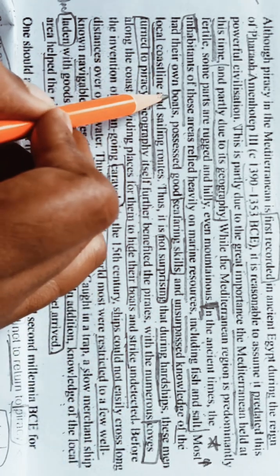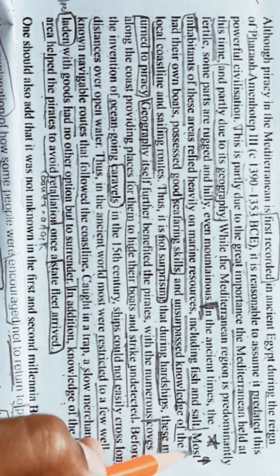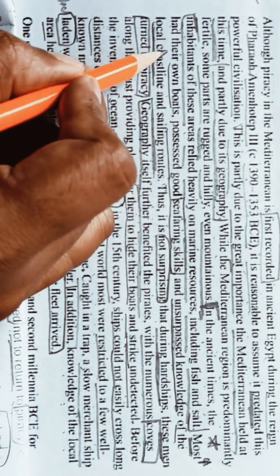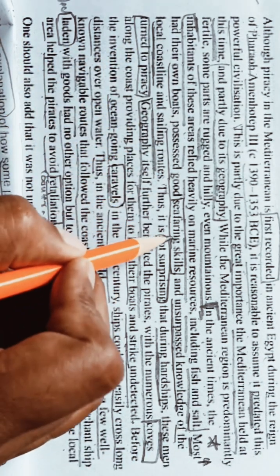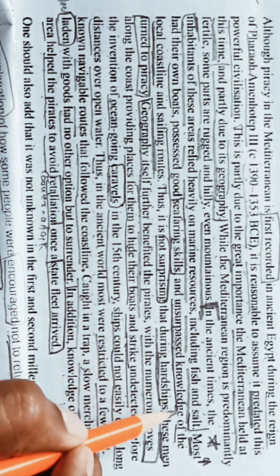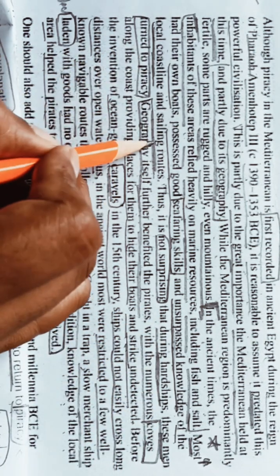Most had their own boats, meaning most people have their own boats, possessed good seafaring skills and unsurpassed knowledge of the local coastline and sailing routes.